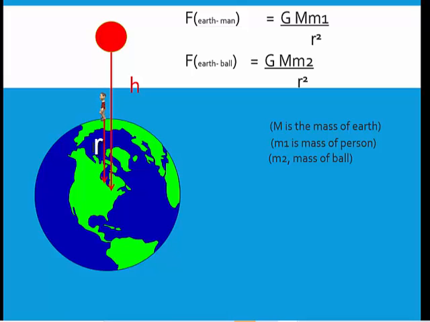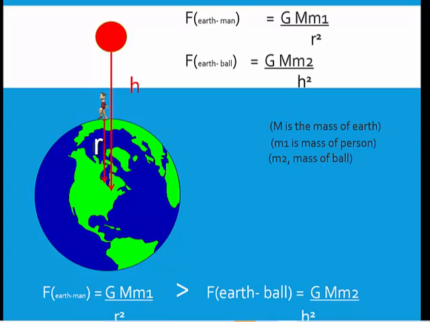First, the first force is the force of gravitation between the earth and the man. So what is the formula? The formula is G, which is a constant, I told you, multiplied by both the masses. Capital M is the mass of the earth, and M1 is the mass of the person. We are only considering the person and the earth, so we multiply both the masses, divided by r square, because this r is nothing but the radius of the earth.